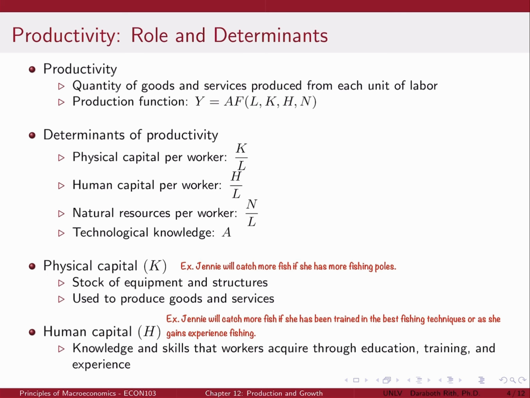A production function describes the relationship between the quantity of inputs used in production and the quantity of output from production.